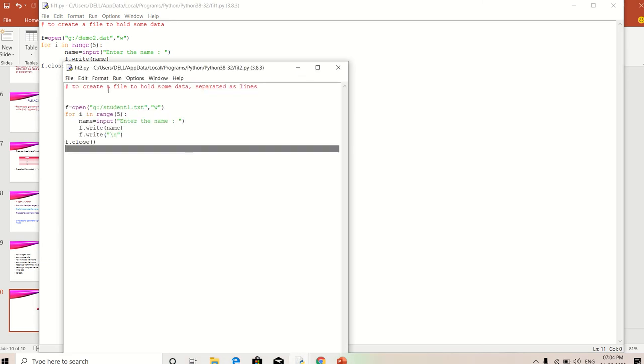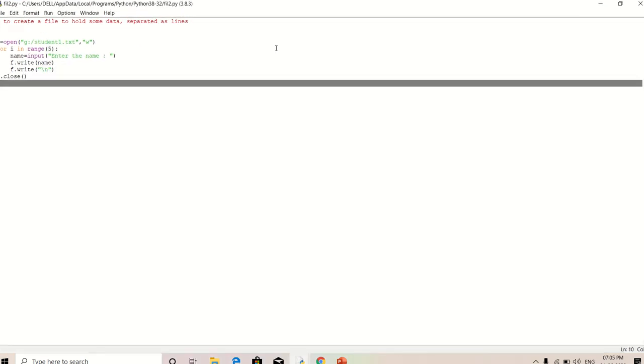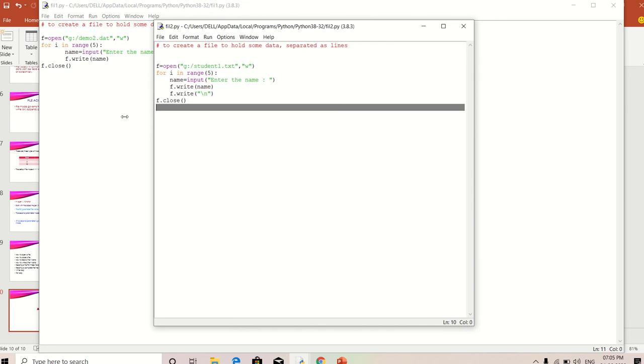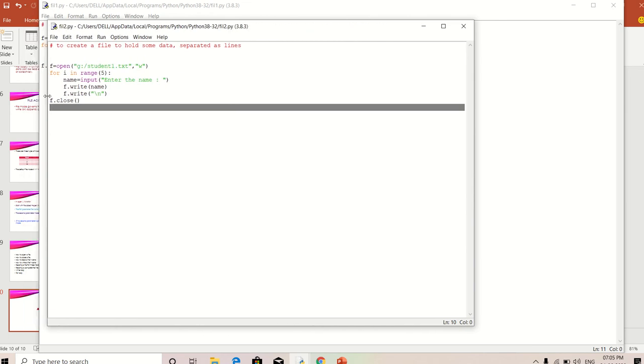See here, to create a file to hold some data separated by lines. In the first program, what we saw is that the data is stored on the same line. So in this program, what we are going to see is how we are going to save the data on separate lines. So how are we going to mention that?